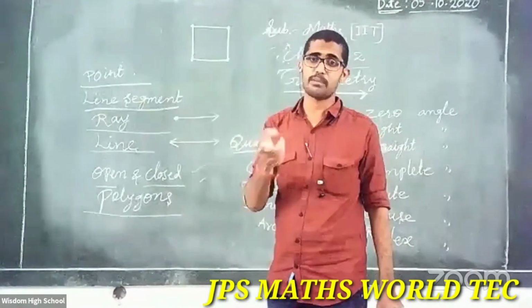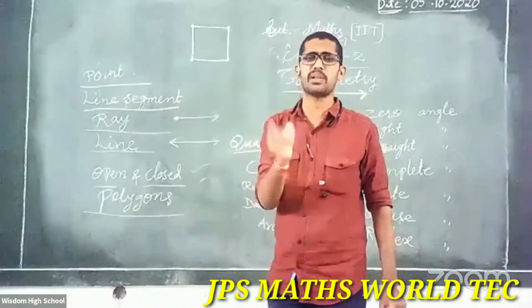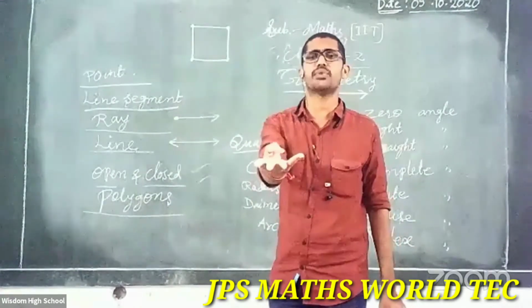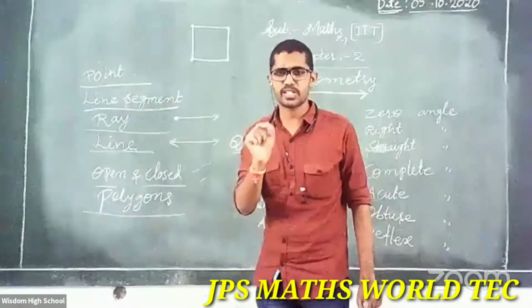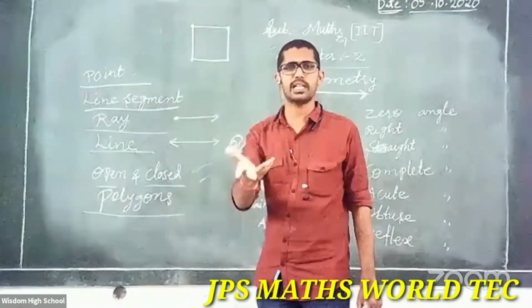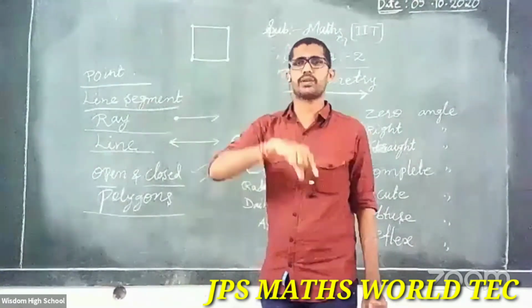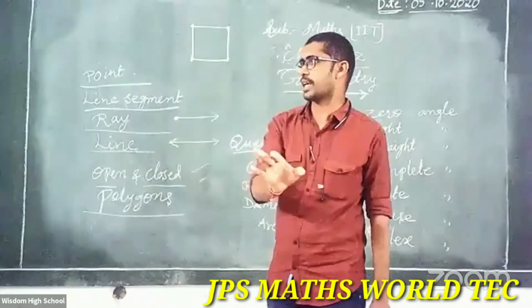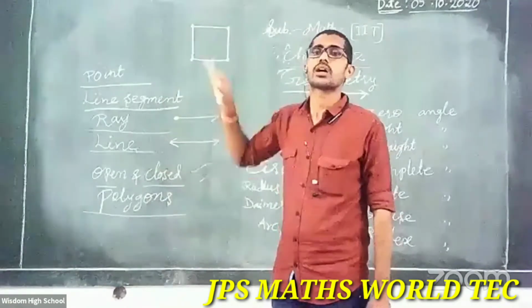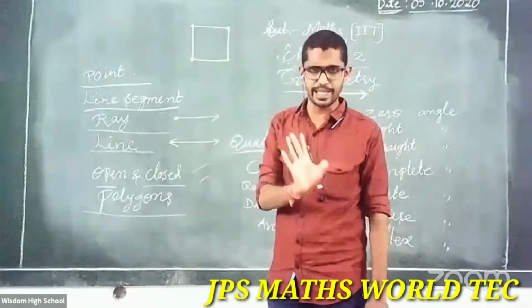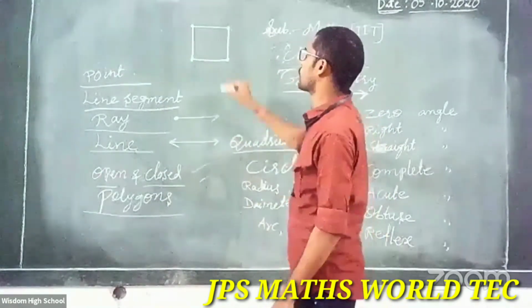Three line segments make a triangle. Now just replace 3 with 4, and that is a quadrilateral. If you know one definition properly, then the next one is automatically simple. A closed figure formed by 3 line segments is called a triangle. A closed figure formed by 4 line segments is called a quadrilateral. Clear? Very good.